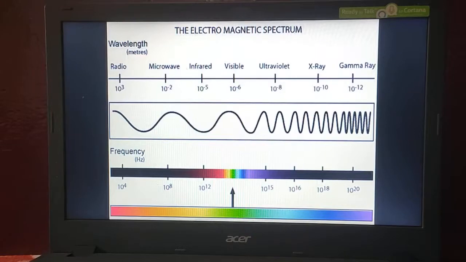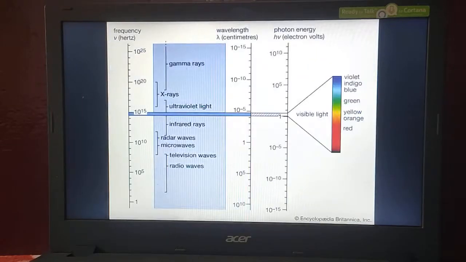This is about electromagnetic waves, and this is the range of electromagnetic waves in a different manner. Whatever I said in the earlier concept is all the same, but it is in a different diagram. We can see the range of electromagnetic waves very clearly in this diagram: gamma rays, X-rays, ultraviolet rays, infrared rays, visible light, radio waves, and microwaves.